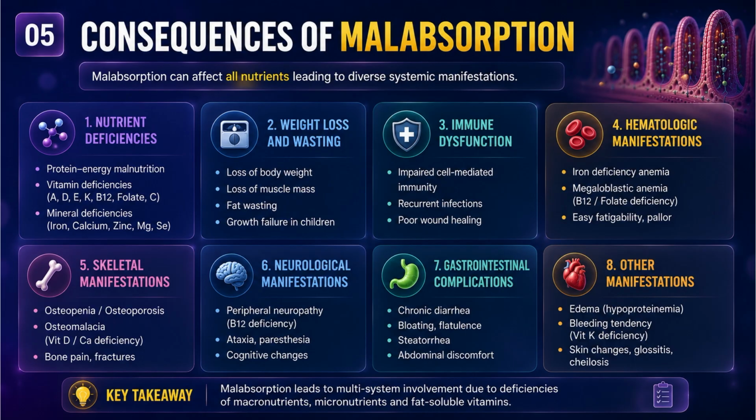Fifth is skeletal manifestation: osteoporosis, osteomalacia, bone pains, and fractures. Sixth is neurological manifestation. Vitamin B12 deficiency may cause neuropathy, ataxia, paresthesia, and cognitive changes. Seventh is GI complications like chronic diarrhea, bloating, flatulence, steatorrhea, and abdominal discomfort. Other manifestations also include edema, bleeding tendency, glossitis, and cheilosis.